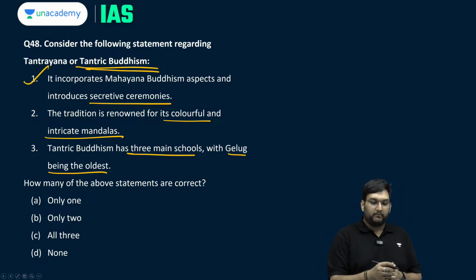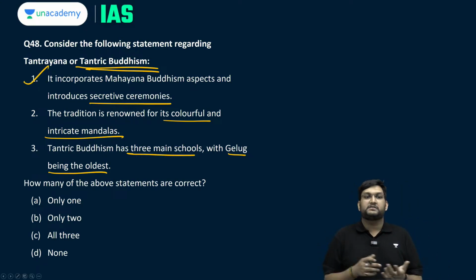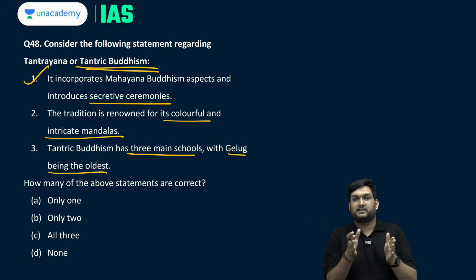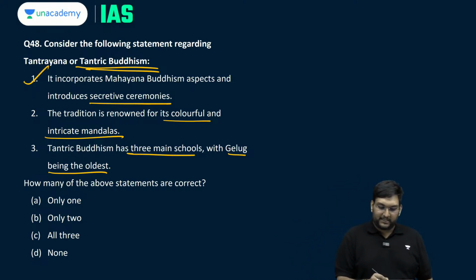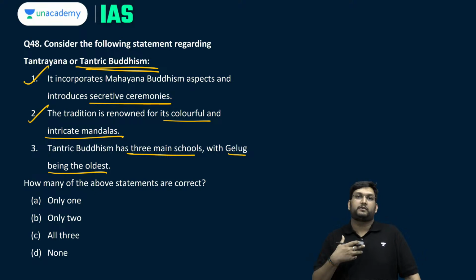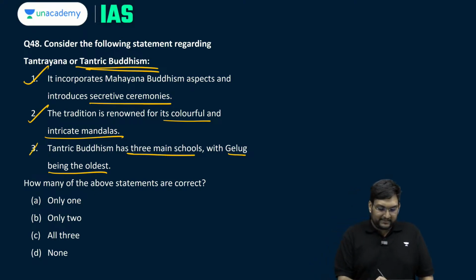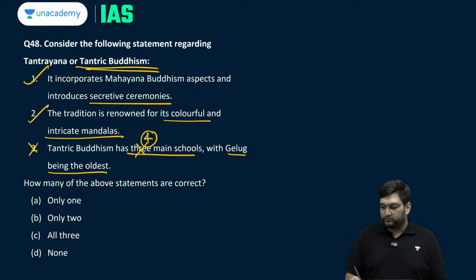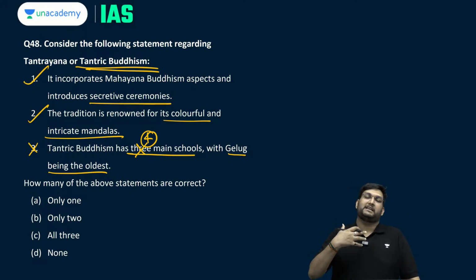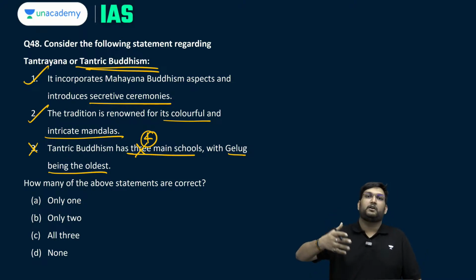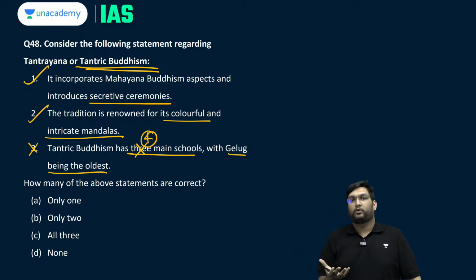Now, yes, Tantricism, Vajrayanic Buddhism basically is an offshoot of Mahayanic Buddhism itself. So, there is a transitionary period from what we call Mahayanic to Tantric Buddhism to Vajrayanic. So, this is correct. Does it have a lot of colorful representation of Buddha and a lot of different mantras? Yes, but this is incorrect. There are not three schools but four schools. You do not have to know the names, but there are four schools of Tantric Buddhism, which the Vajrayanic Buddhists incorporated or even inherited.